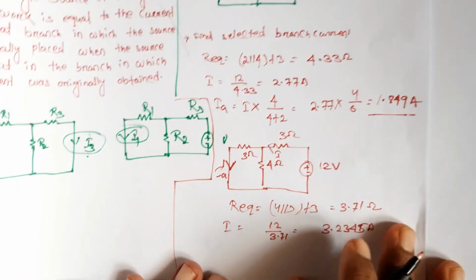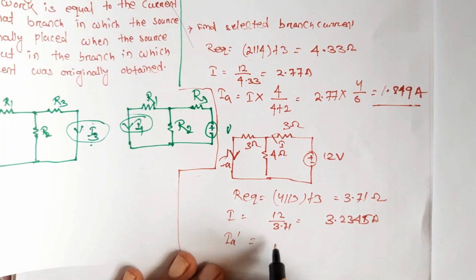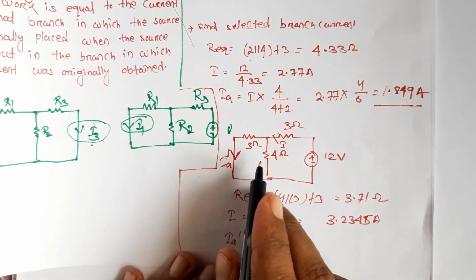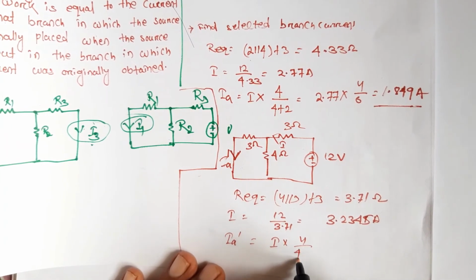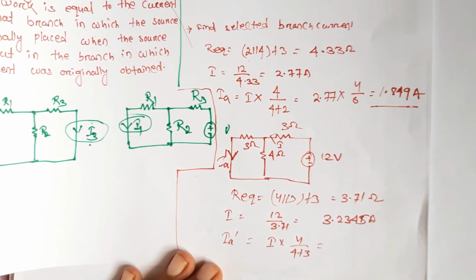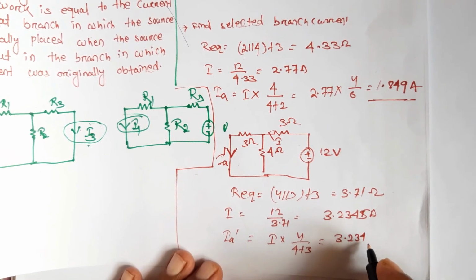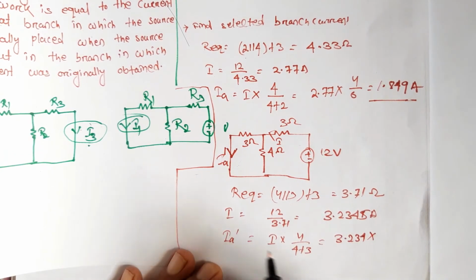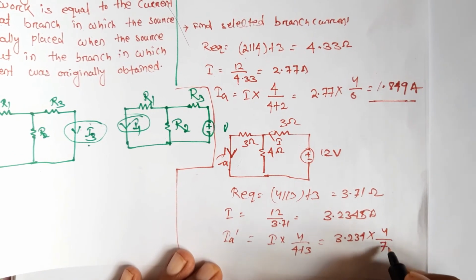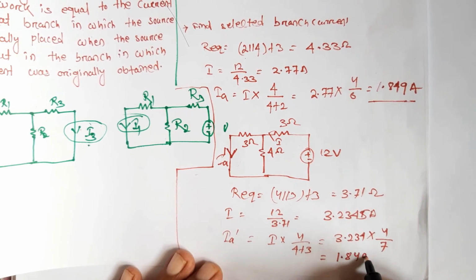Then to find I dash: total current I into the opposite resistance 4 divided by 4 plus 3, which is 3.2345 into 4 by 7, equal to 1.849.